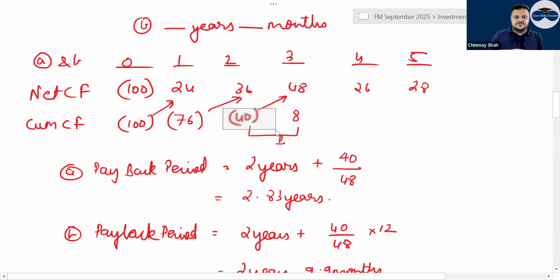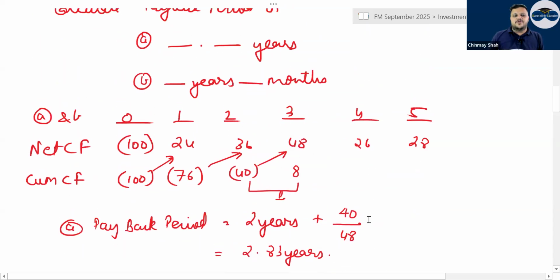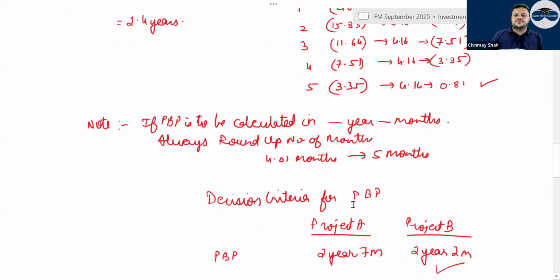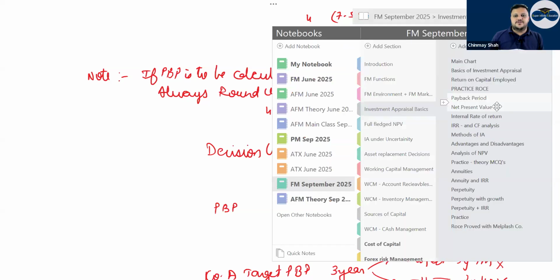And how much you want to receive in the third year to go to zero? So 40 divided by 48 will give you 2.83 years. But if it is asked in number of months, you have to do 40 by 48 into 12, so you get somewhere around 9.9 months. Always round up the number of months, as the ACCA has told, and most of the books recommend. Wherever payback period is lower, we would choose that option. Have a look at payback period.